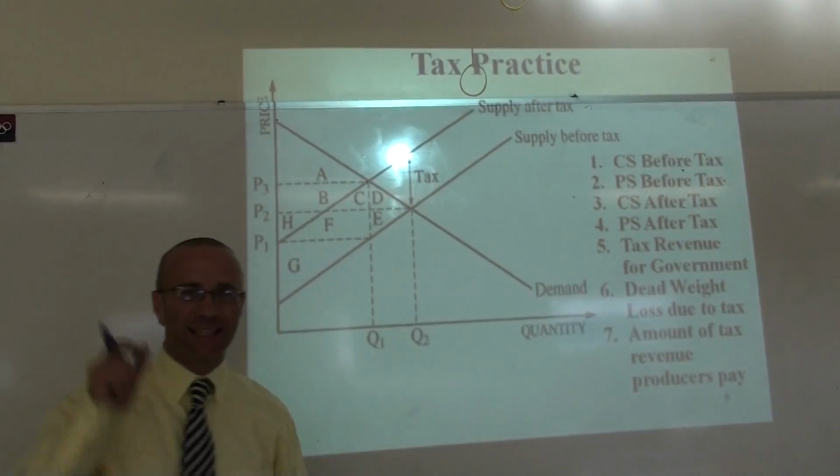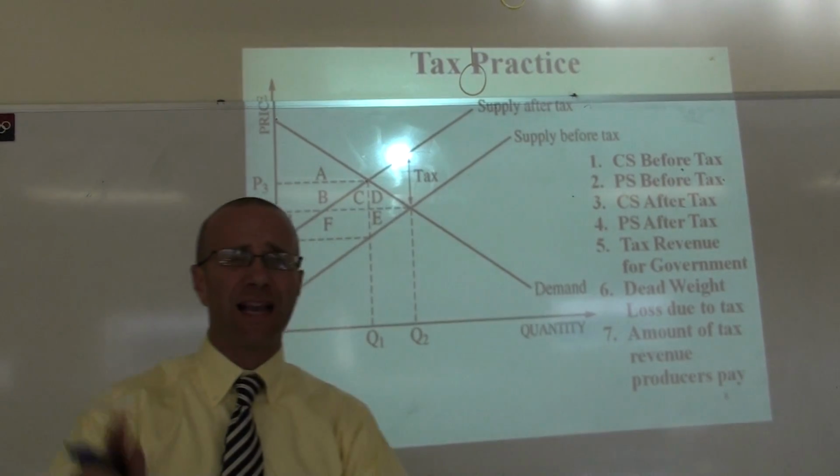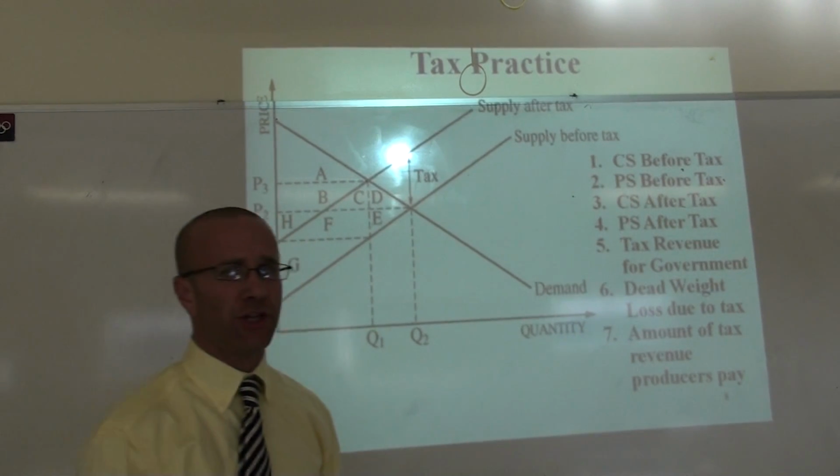All right, here we go. How excise taxes affect consumer and producer surplus. Looks complicated, right? It's not. You're all going to do fantastic. You're all a bunch of geniuses. You know what you're doing.